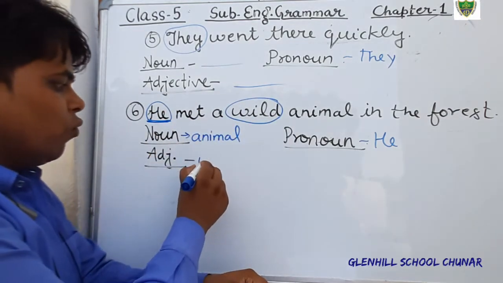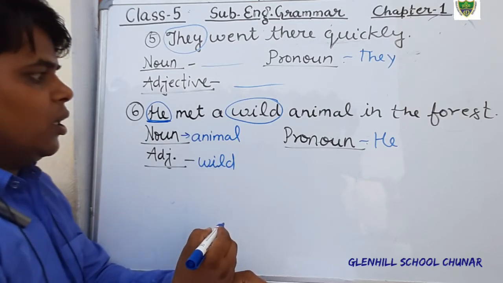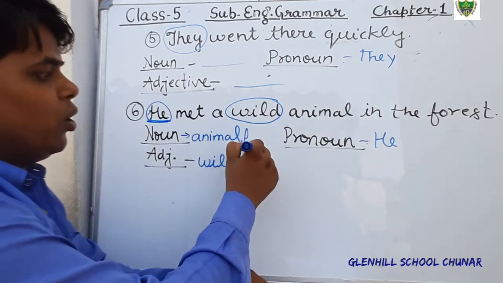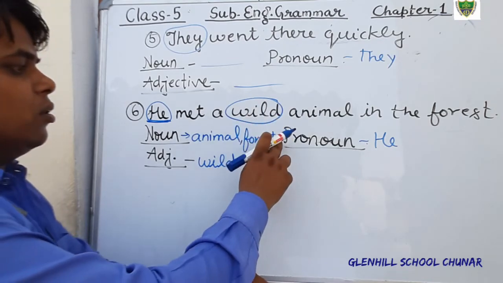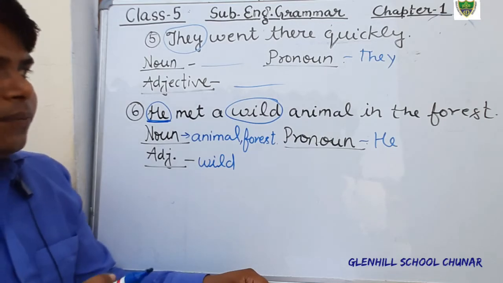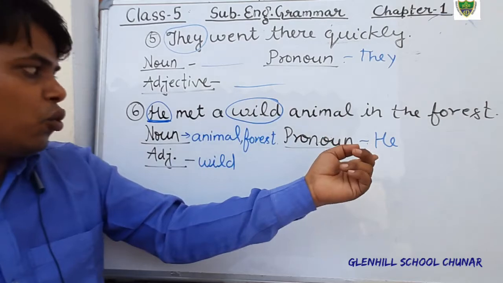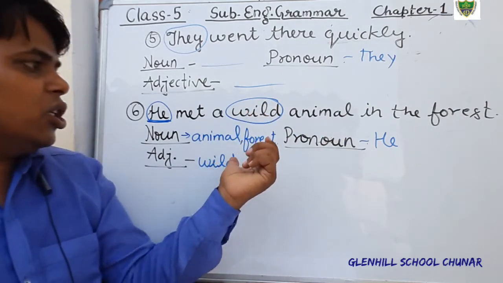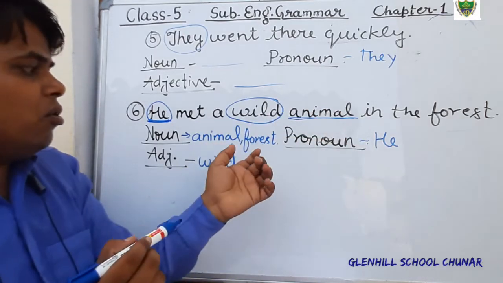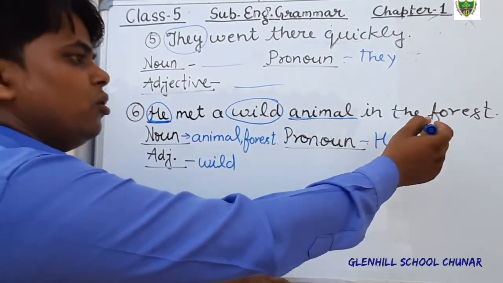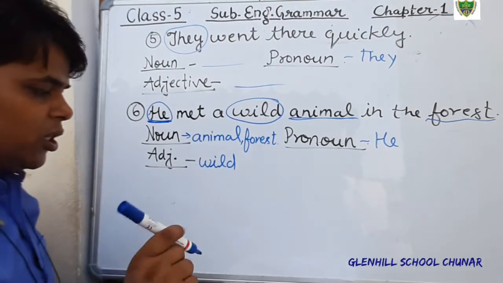Therefore, the word wild is adjective. Okay. And in the forest, forest is what? Noun. So in this sentence, the word he is pronoun and wild is adjective, and animal is noun, and forest is also a noun. Okay students, just complete it, just fill it.